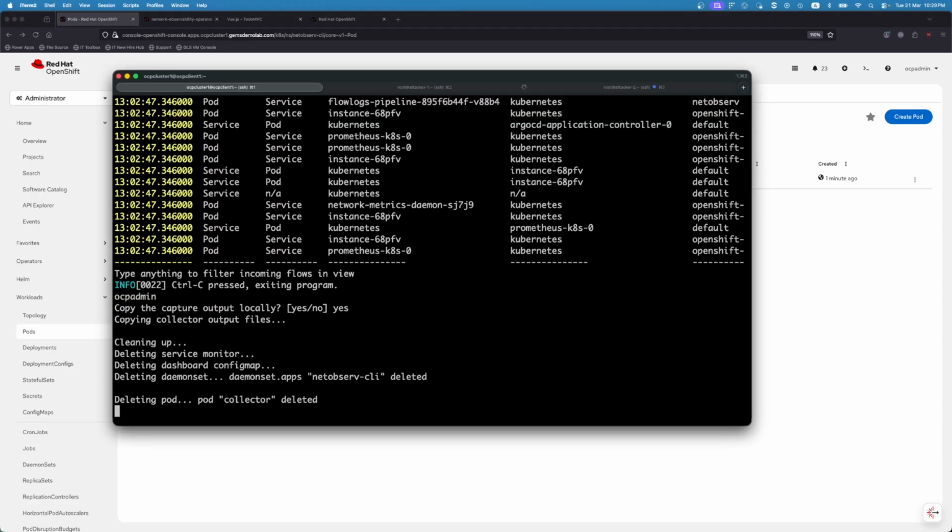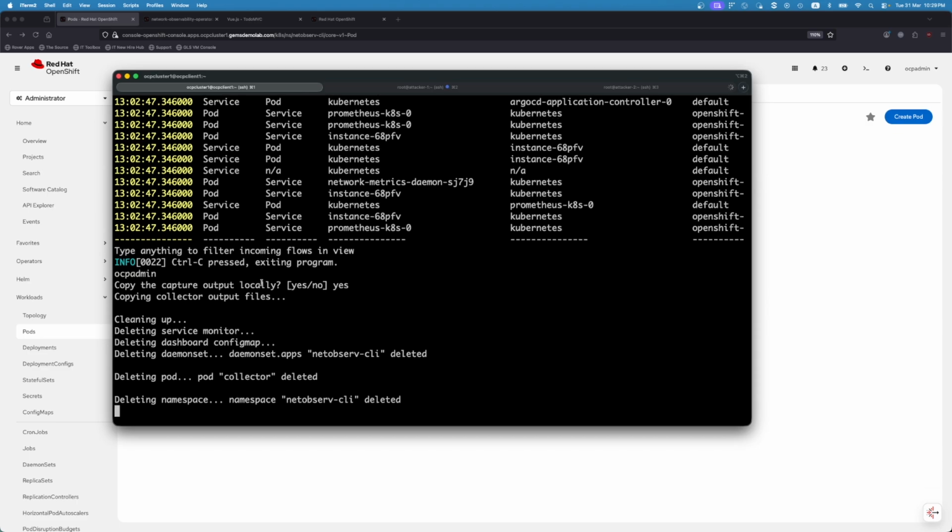Everything will get deleted and terminated after we stop this service. So it cleans up itself, which is actually good for us when it comes to being able to capture and clean up resources as needed. One of the added benefits, of course, in this case is that we are able to collect information and traces in parallel without having to log into individual nodes itself and running TCP dump across all these different nodes. So it helps us to be able to do faster troubleshooting and correlation as needed.